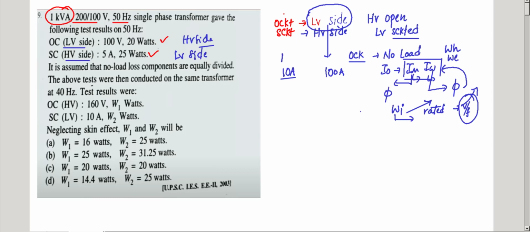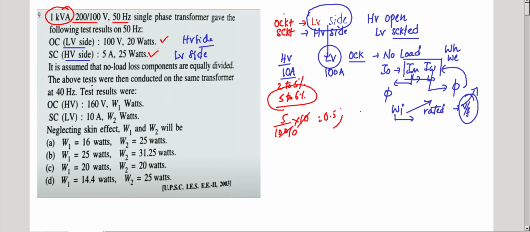Suppose this is the HV side and this is the LV side. What is the no load current? 2 to 5% of the full load current. If we consider total current, it is 5 to 6% of the full load current. 5 by 100 into 10 amperes is 0.5 amperes. Can I measure this 0.5 amperes through meters? For 100 amperes, 5 by 100 into 100 is 5 amperes, and I can measure this. I can't accurately measure the 0.5 amperes.